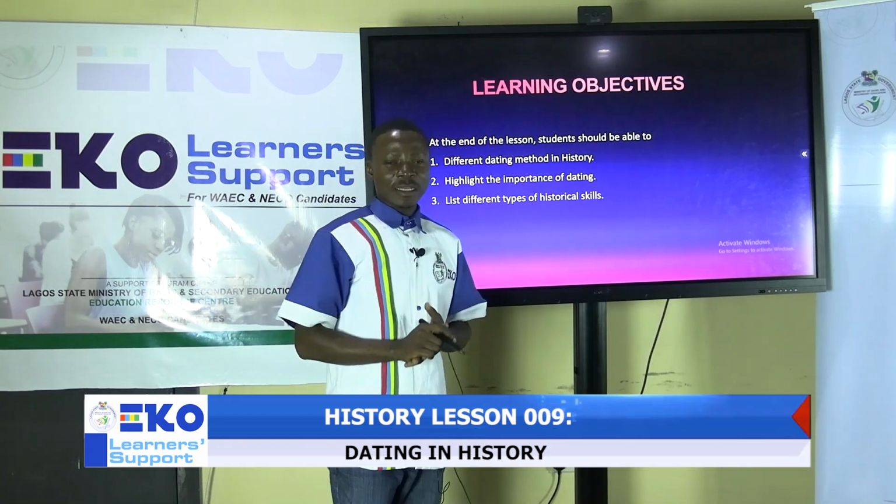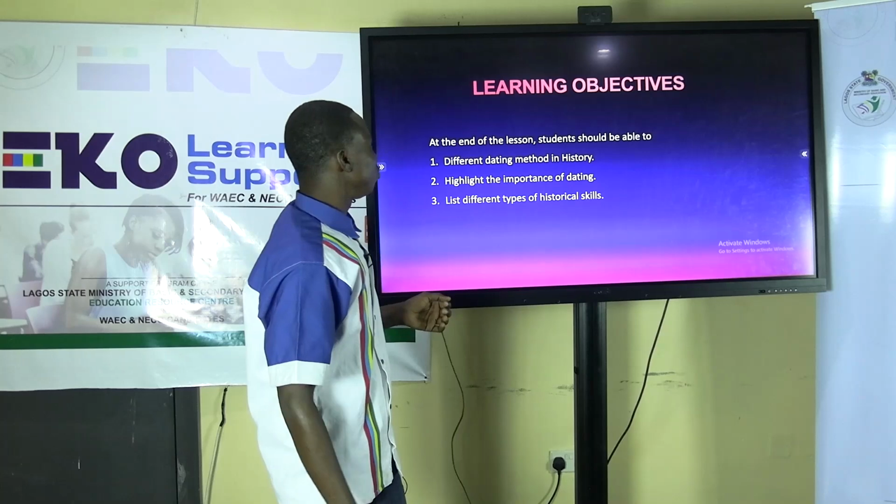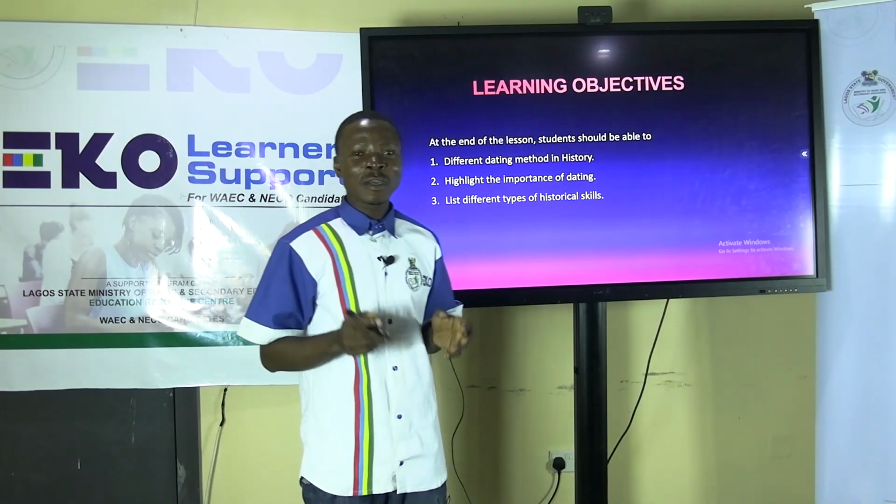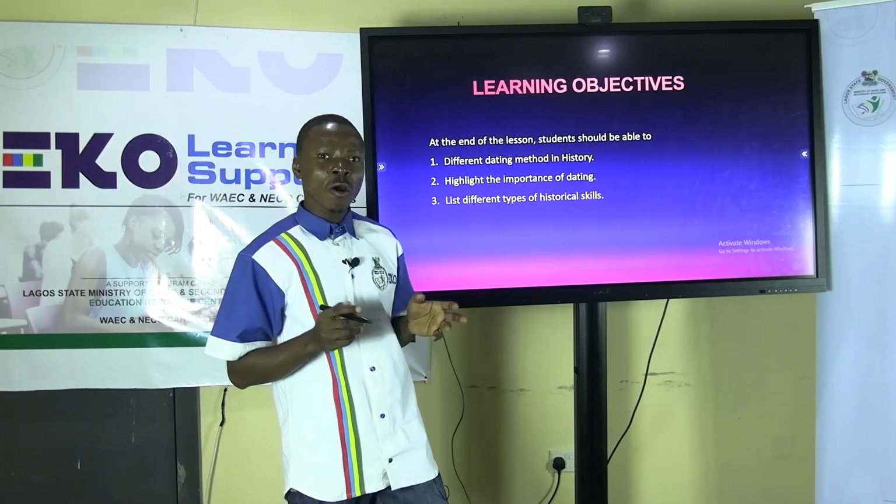At the end of the lesson, students should be able to, number one, differentiate dating methods in history. The second one is highlight the importance of dating in history. And lastly, students should be able to list different types of historical skills that are needed for a historian to be successful in the field of history.